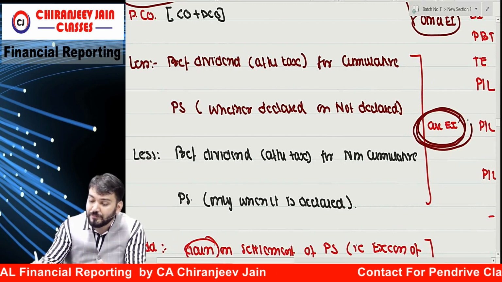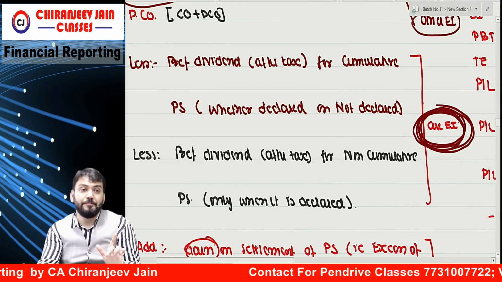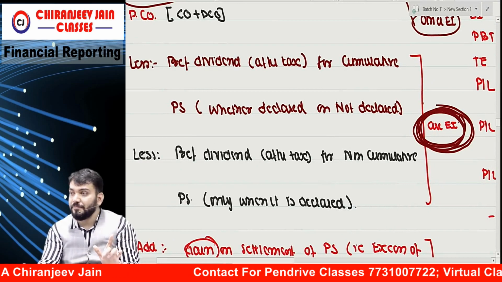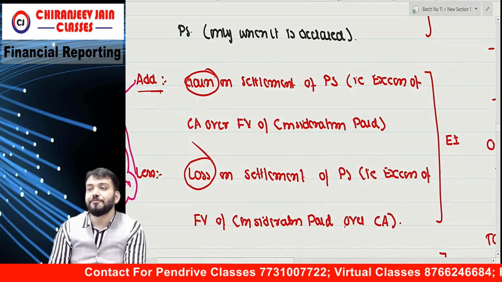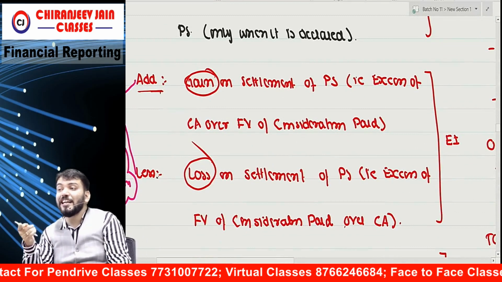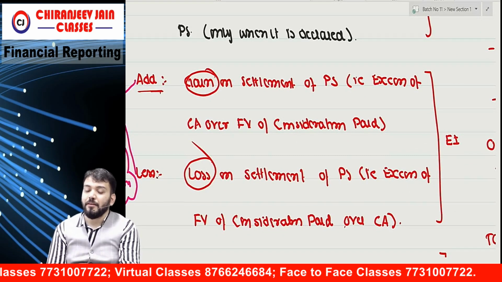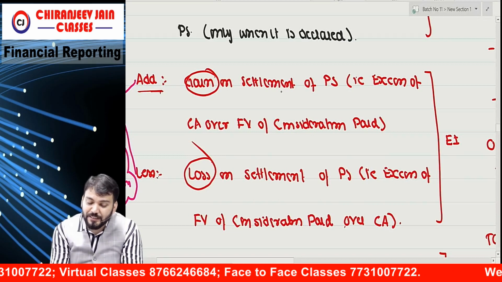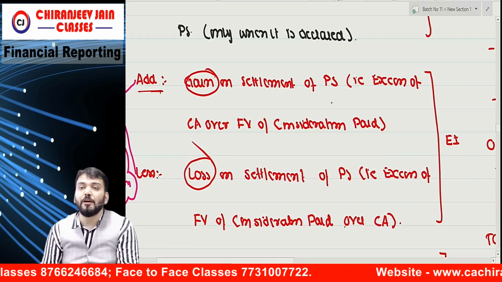Which are equity instruments? Correct? Then we'll add or less any gain or loss on settlement of preference shares. Add gain, less loss on settlement of preference share.